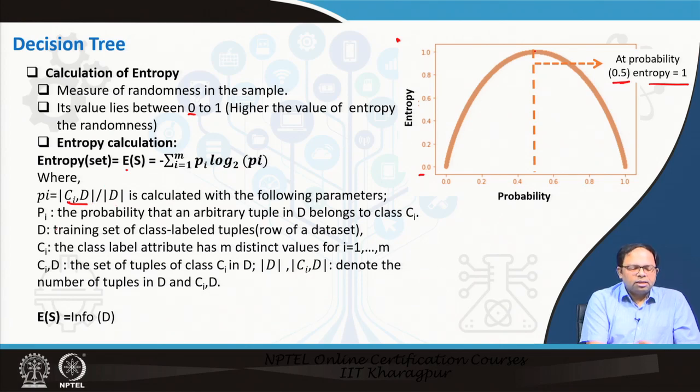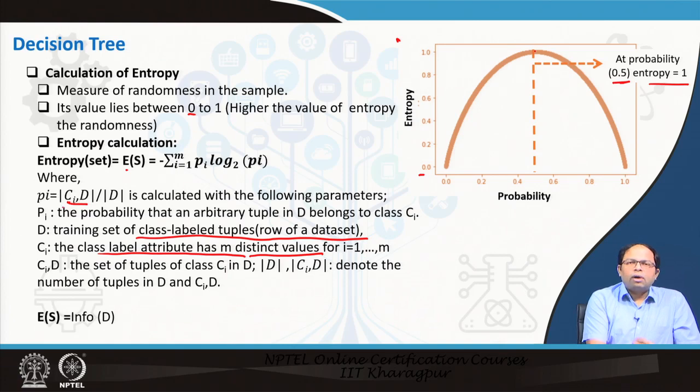So, this is how we estimate the probability. D is the training set of class-labeled tuples, which is a row of a data set, and Ci is the class label attribute which has m distinct values for i equal to 1 to m.